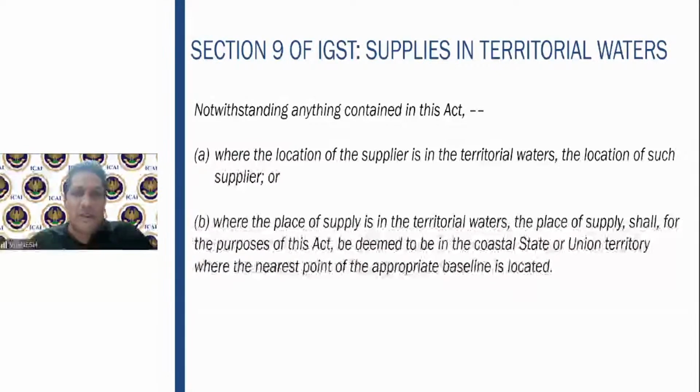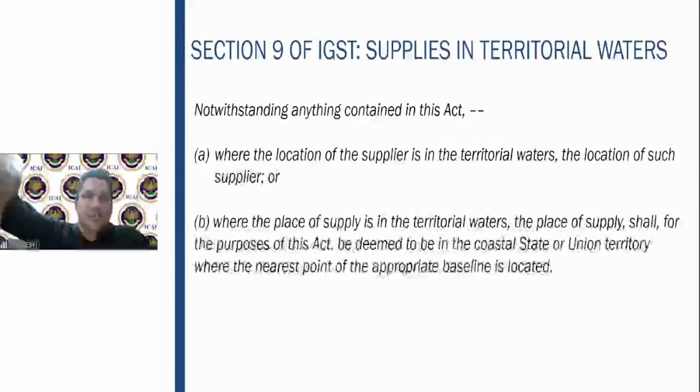But once you come back and file the GST returns, you will have to find out whether CGST or IGST should be charged. Or at least the person supplying should know what he has to charge. So what has to be taken here? You have to find the nearest coastal state or union territory where the nearest point of the appropriate baseline is located. So if the supplier is in territorial waters, he is on the ship, his location you have to take, which is nothing but, refer to the definition, place of establishment or whatever.